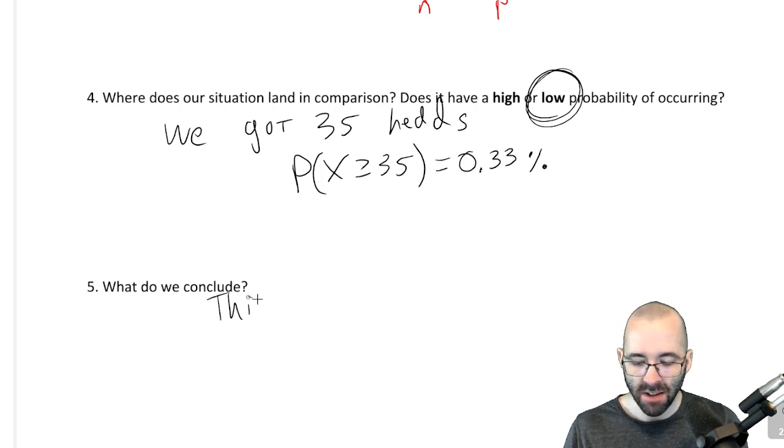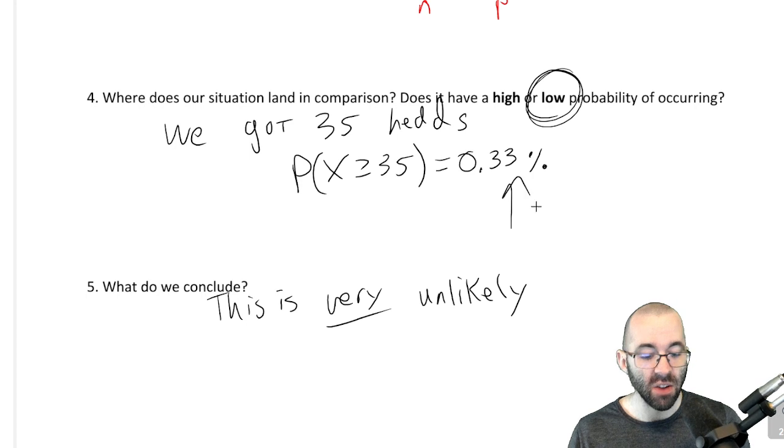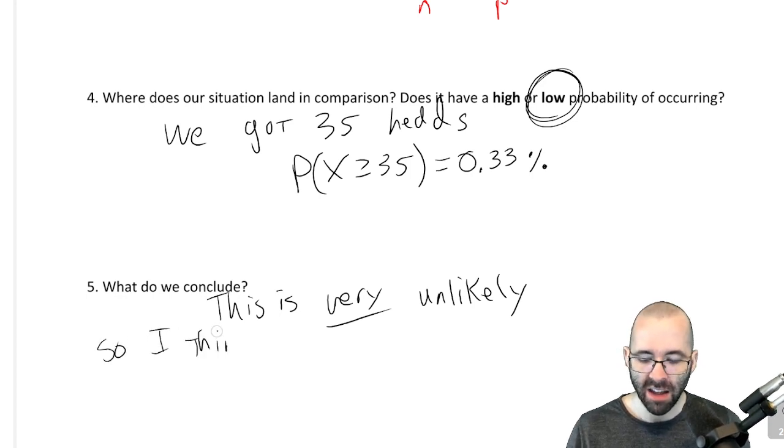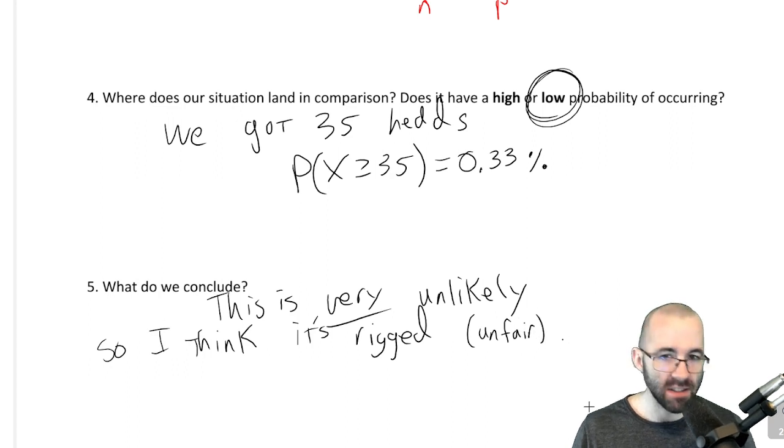This is very unlikely. If it were fair, this is how likely our outcome would have been. So this is very unlikely. So I think it's not fair. I think it's rigged. It's unfair. That's step 5.